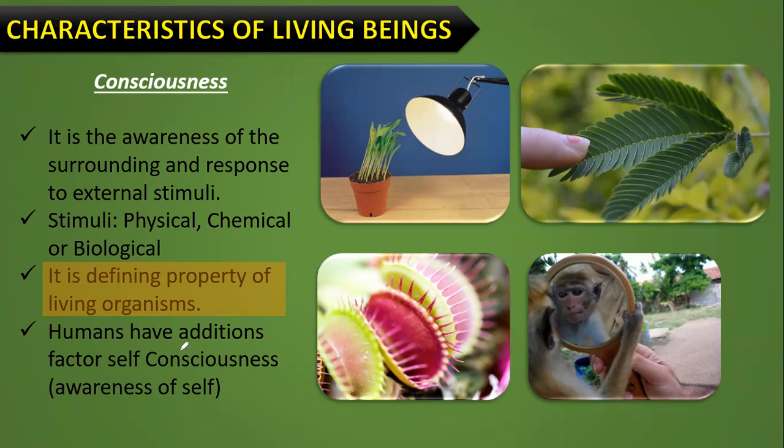And in addition to all those other organisms, human beings have a property of awareness of the self. That is, self-consciousness is an important property of living organisms. Clear? Light, then touch, insects, animals. So animals, that is, monkeys, come under this class. Animals have evolved. Humans have evolved from these monkeys, right? So they have the property of self-consciousness.